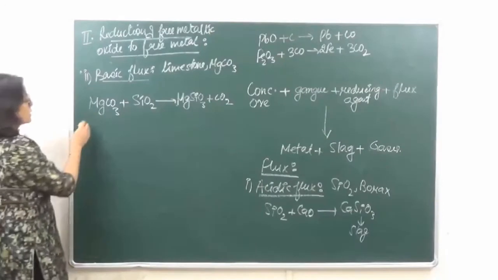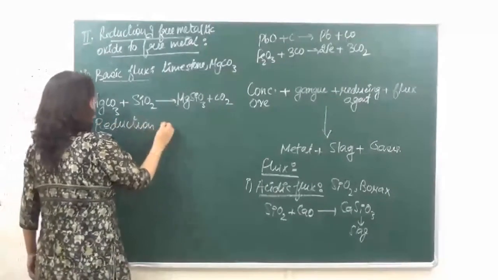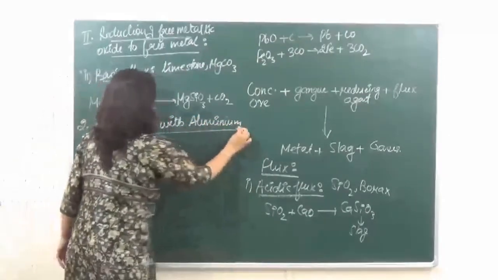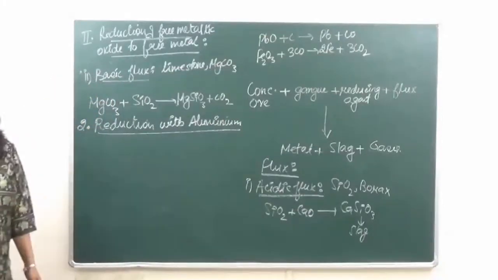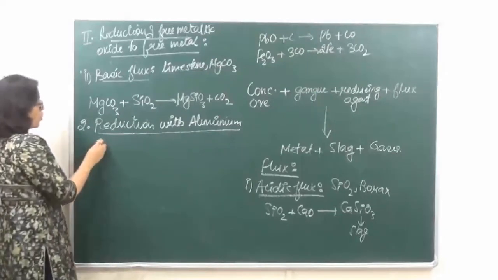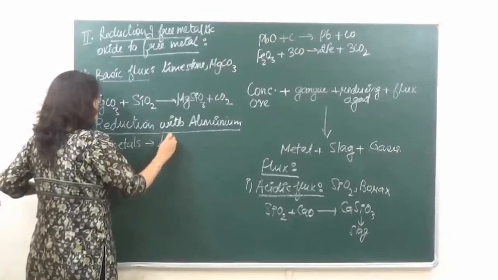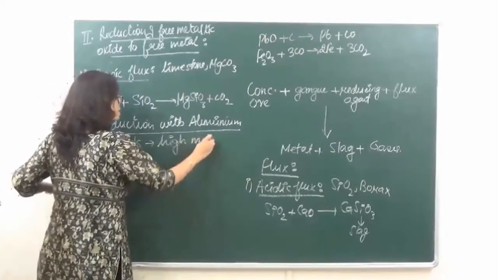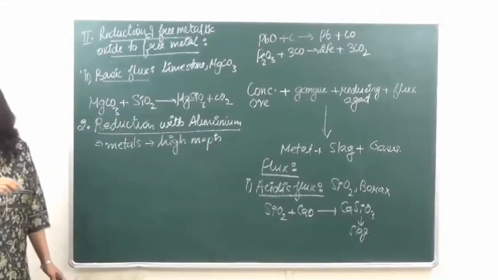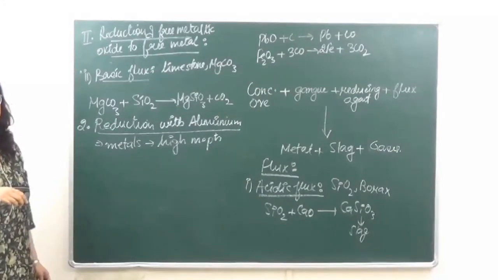The second method of reduction which we are going to do, that is reduction with aluminium. Now in this method, this method is generally used for all those metals which have high melting points, right? It is used for all those metals which have high melting points. So they have to be extracted from their respective oxides.